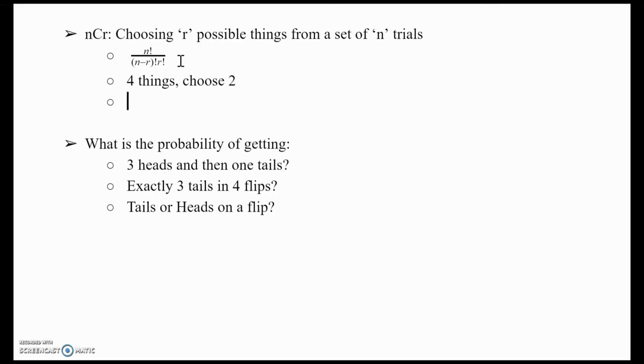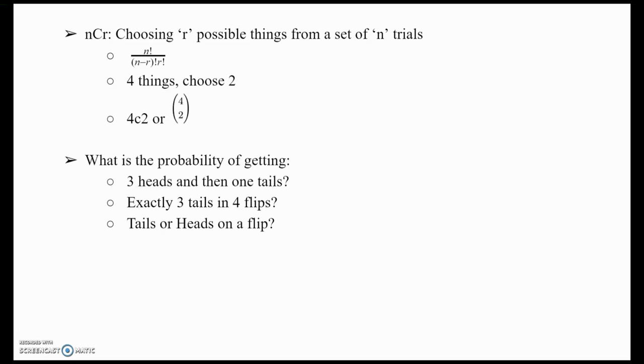That's when you use choose. So you would write this as 4C2, or you could also write it as this, which just reads as 4 choose 2. It's not that difficult to remember, and your calculator can do most of it when you type in n capital C r and then you put your values in.